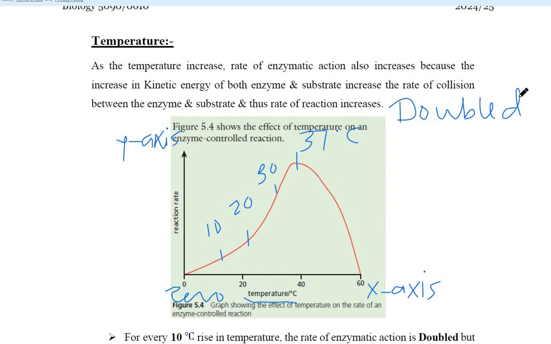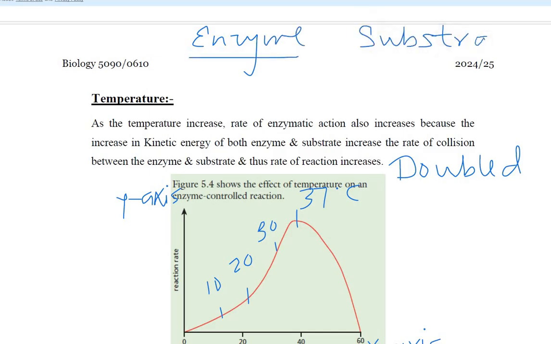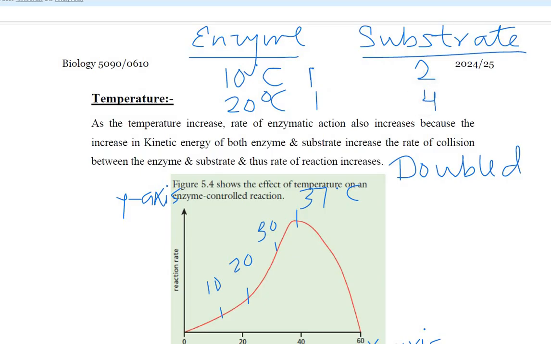For example, this is enzyme and this is substrate. At 10 degrees Celsius, if one enzyme was working on two substrates, so at 20 degrees Celsius, one enzyme will be working on 4 substrates.